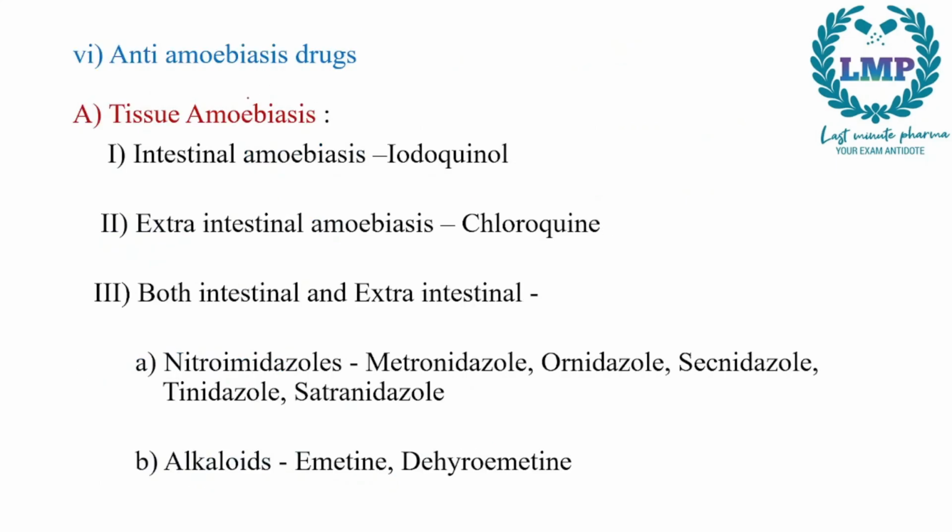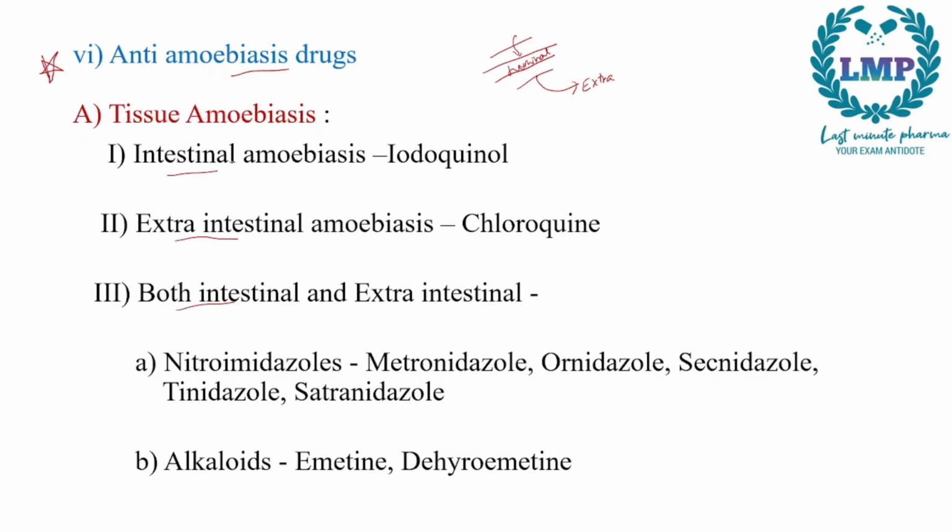Next we have the anti-amoebiasis drugs. The anti-amoebiasis drugs are the most important class here in antiprotozoal drugs. We have divided them into two, that is tissue amoebiasis and luminal amoebiasis. When the amoebiasis occurs in the lumen of the intestine, we will call it luminal. But when it happens in the tissues, that is the intestinal tissue or somewhere else, that is extraintestinal, we will call it tissue amoebiasis.